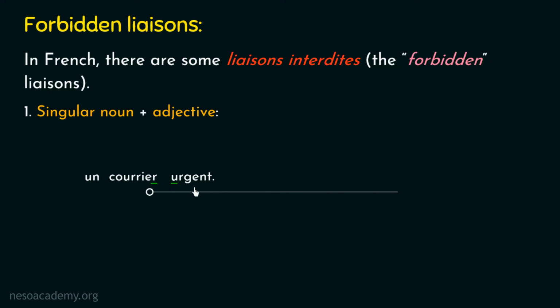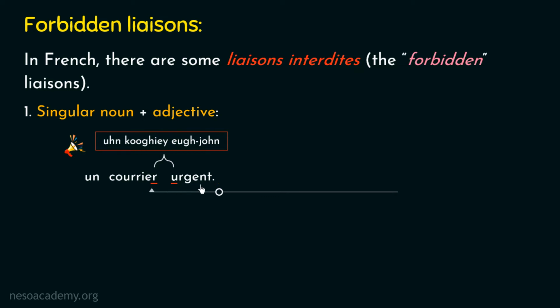So here we can clearly observe that this example belongs to the first case of forbidden liaison. So the liaison here will be forbidden, and hence we have to pronounce all these words separately, and the pronunciation will be un courrier urgent. Un courrier urgent. I am repeating it once more. Un courrier urgent, which means an urgent mail. Alright, so I really hope that this example is clear to you.